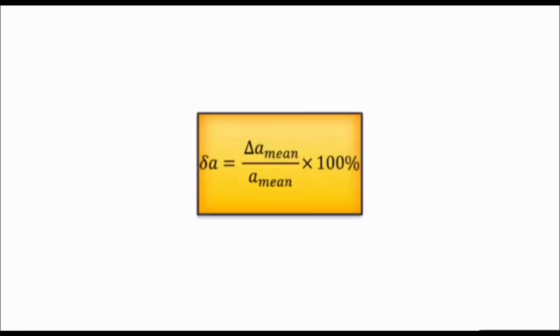Now we'll go for absolute error. What is absolute error? The true value minus the measured value. So each measured value will have some absolute error, and the absolute error